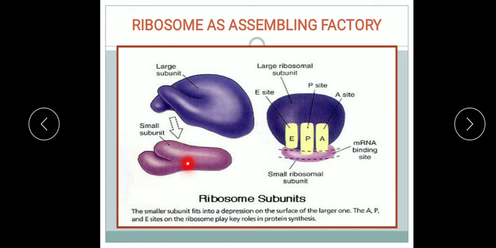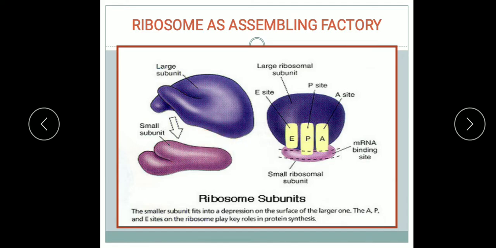These units are normally separated from each other, but at the time of translation they come together and then unite. This association and dissociation of the ribosomal units is mediated by magnesium ions. So for their association and dissociation, magnesium ions, Mg2+, are required.